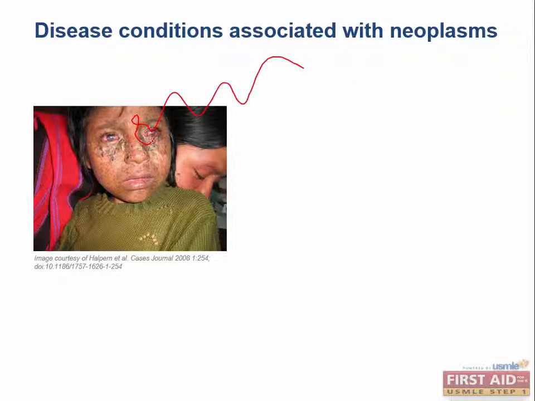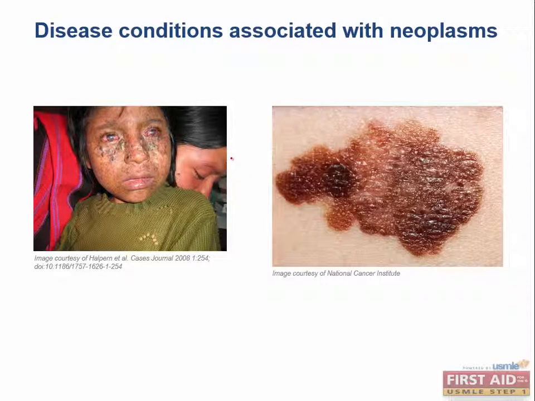So the light comes in and it alters the DNA of the skin cells so that there's pyrimidine dimers formed, and these individuals are unable to excise and repair these pyrimidine dimers, so they run the risk of skin cancers. Well, what types of skin cancers do you think they're at risk for? How about melanoma? One of the most deadly ones. And how do we know that this is a melanoma? Well, recall the A, B, C, D, E criteria.